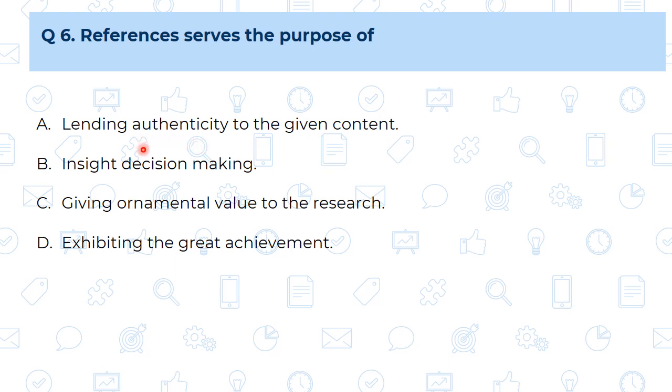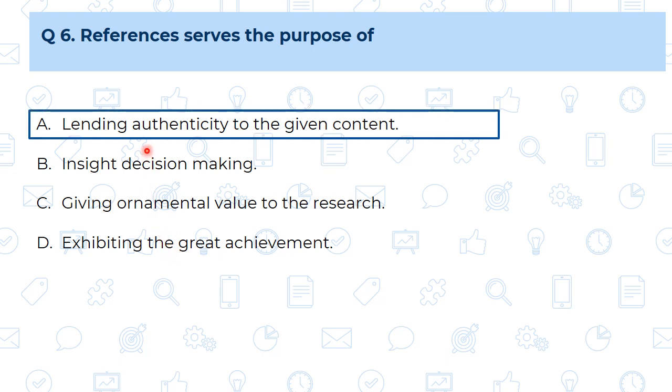Let us see the options. Lending authenticity to the given content. Yes, it is the purpose of the references. B, insight decision making. This is not the purpose of the references. Giving ornamental value to the research. This is also not a preferable purpose of the references. And exhibiting the great achievement. No, this is also not correct. So which is the correct answer? Lending authenticity to the given content.